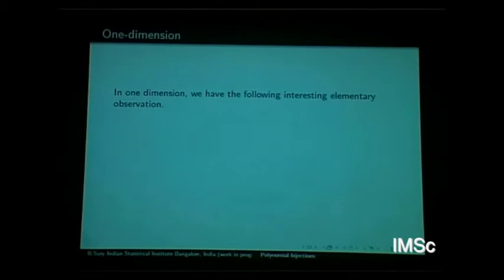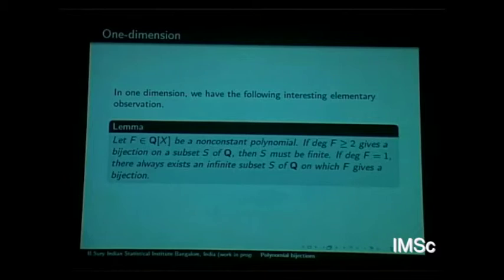Here is a small, interesting observation. I have an elementary proof here, but it's not as obvious as it should be. Suppose you take a polynomial in one variable, when can it be a bijection? Of course, if it is linear, you can always find an infinite subset of rational numbers on which it's a bijection. If it's not linear, then it cannot be, is what I'm claiming. A higher degree polynomial cannot give a bijection on an infinite subset of Q.